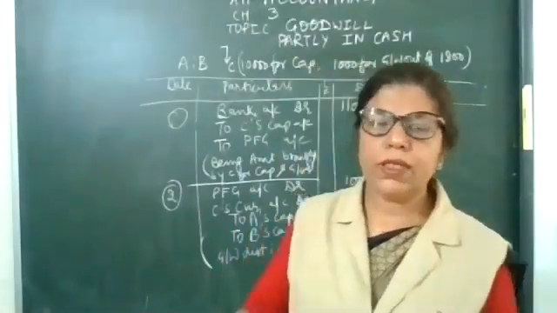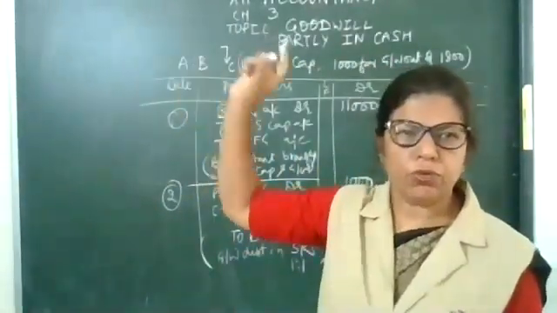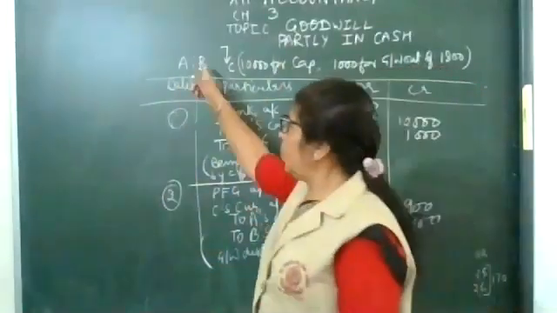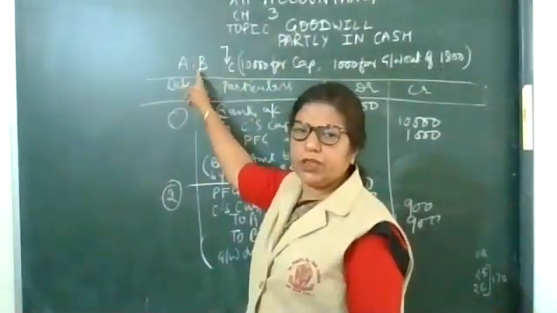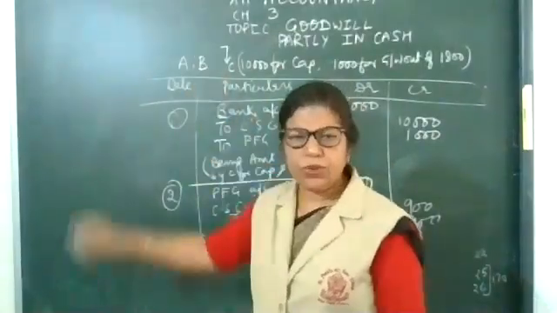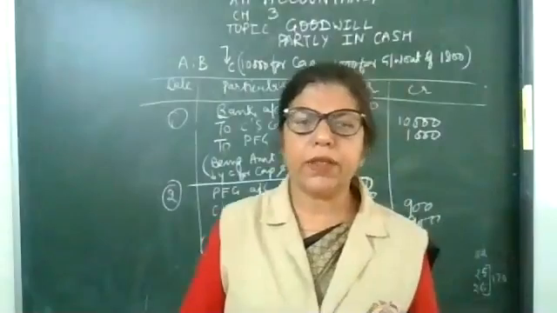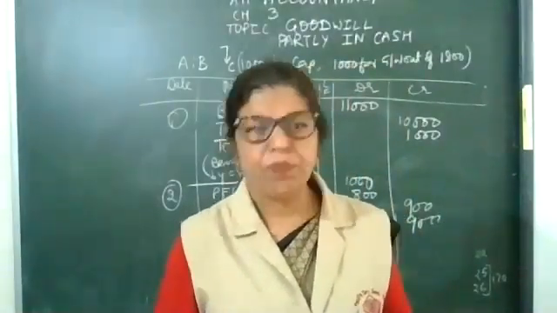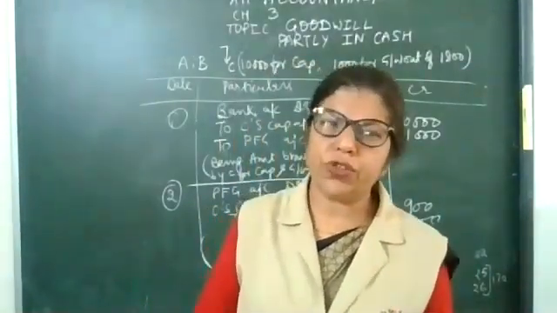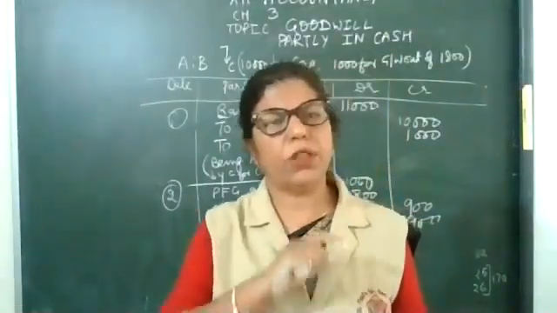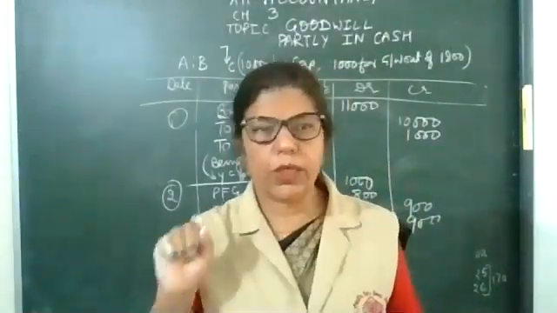in their sacrifice ratio. Here in the question, the profit sharing ratio, as I told you, according to the Indian Partnership Act 1932, if the profit sharing ratio is not given, it will be treated as equal.